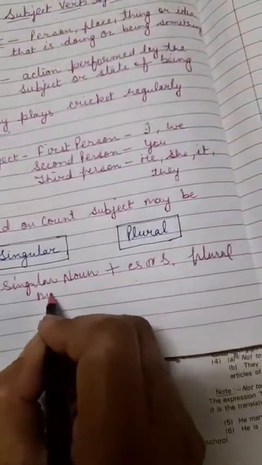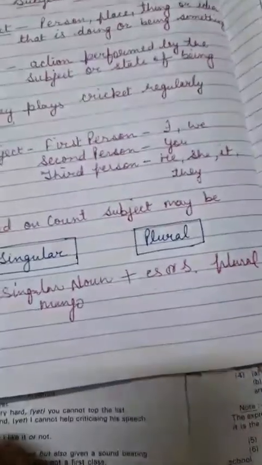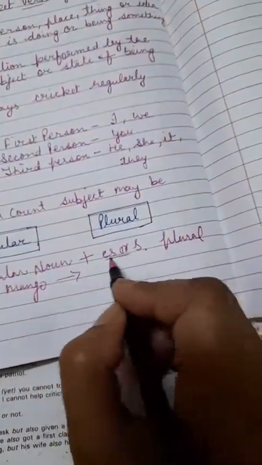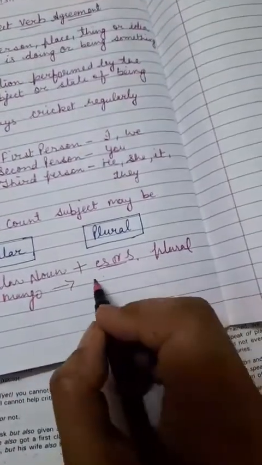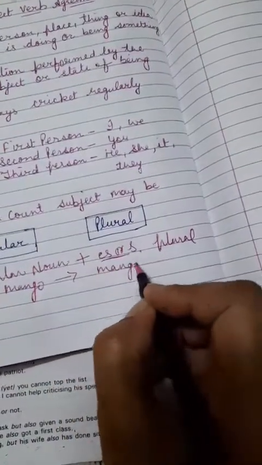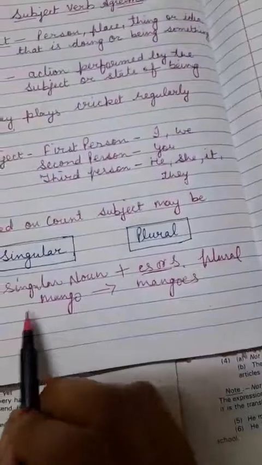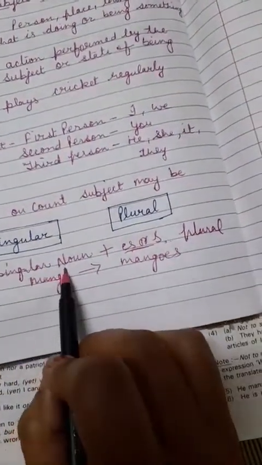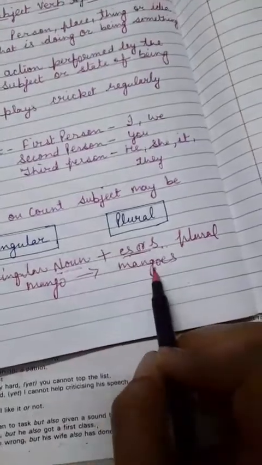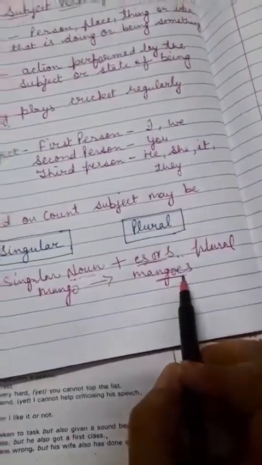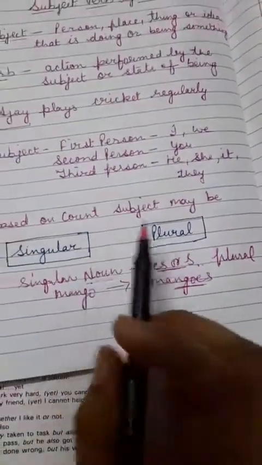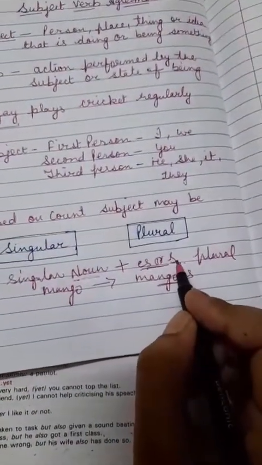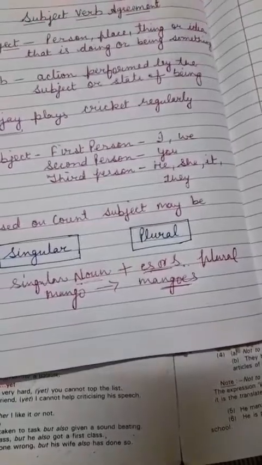Like mango is a noun that is singular, and when we add s or es with mango, it becomes plural, like mangoes. Clear here? So when s or es is added with the noun, it behaves as plural. But this case is opposite in the case of verbs. When we add s or es with the verb, it becomes singular.